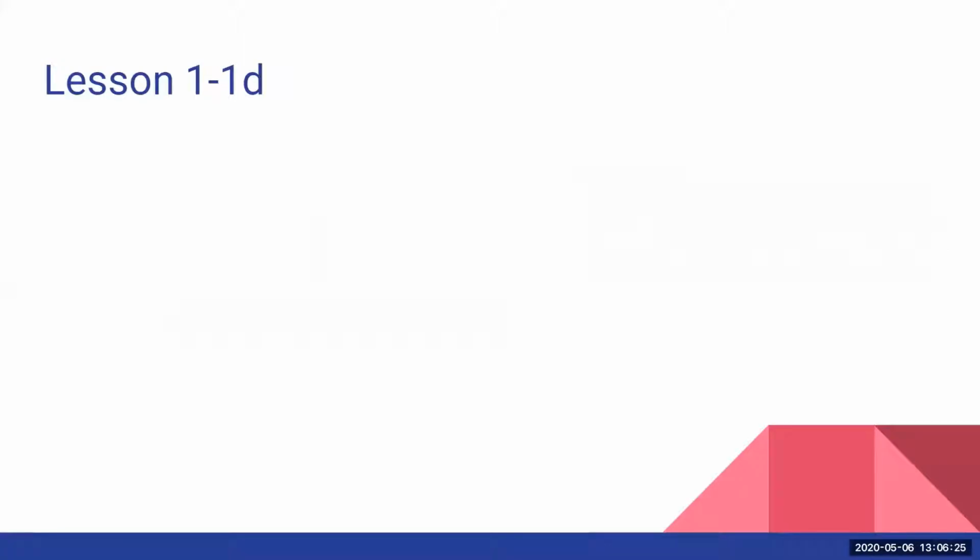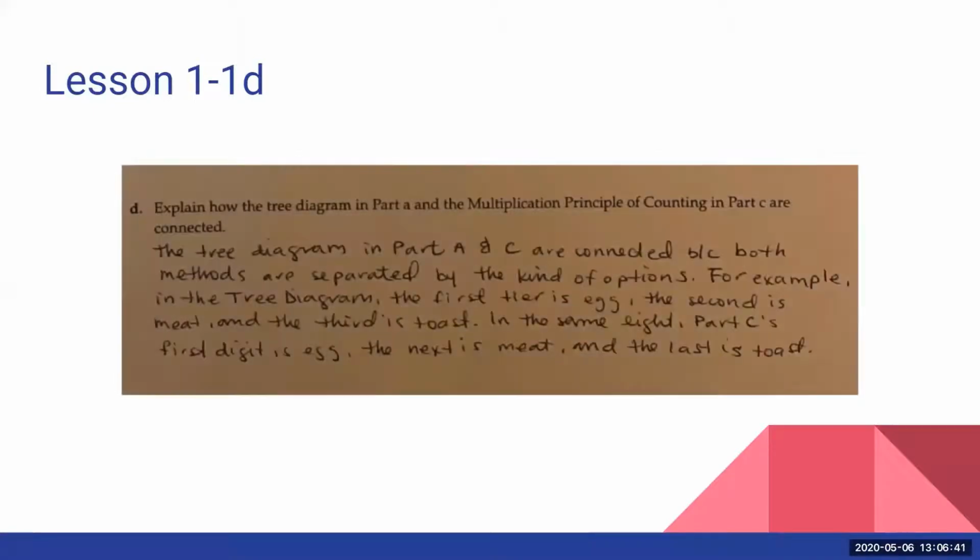For part 1D, it asks to explain how the tree diagram and the multiplication principle of counting are connected. Now, this isn't a question that's going to be on the quiz. It's more of a thinking question for us to practice and talk about for homework. So I wasn't really going to go over it, but some of you had some really great responses, and here was one of them.